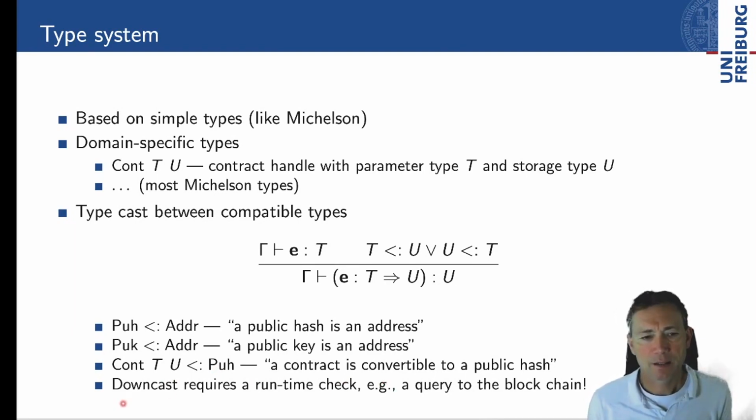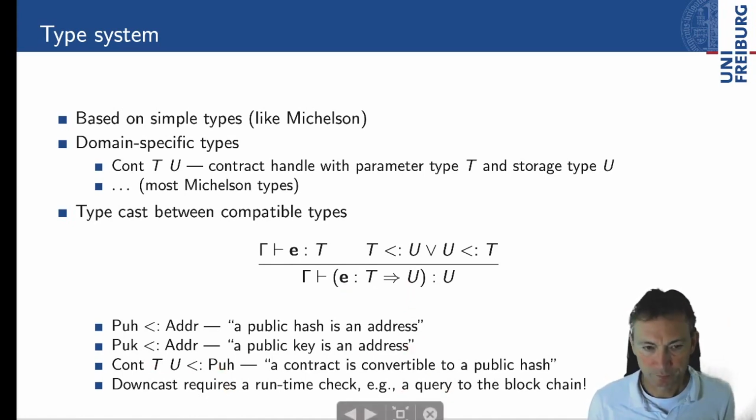So downcast, going back from an address to a public hash or from a public hash to a contract, requires a runtime check. In the latter case, from public hash to a type contract handle, this actually requires a query to the blockchain verifying that this is a contract, what we discussed before with the handle. That's happening in the cast from public hash to contract of T and U.